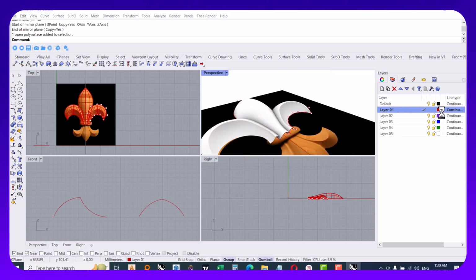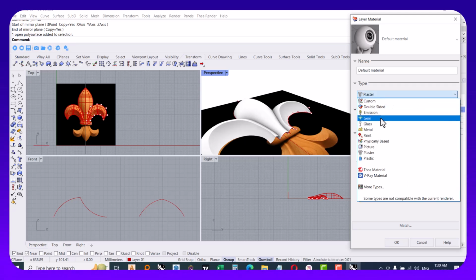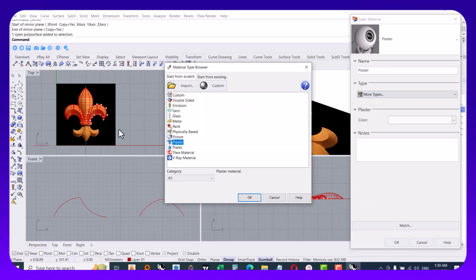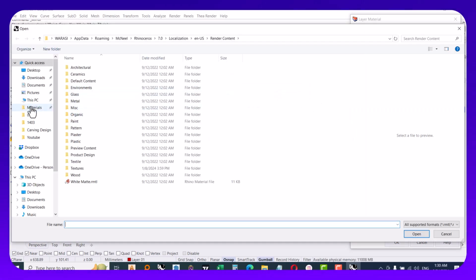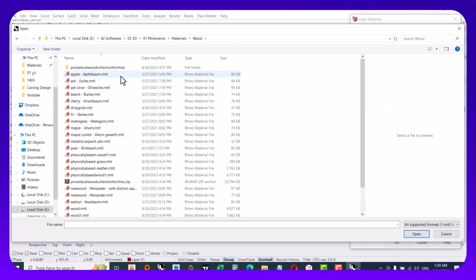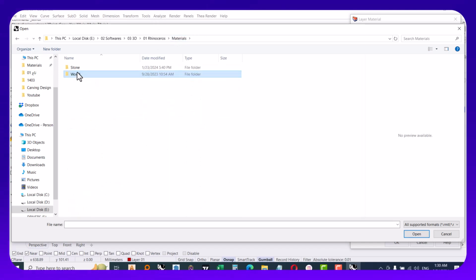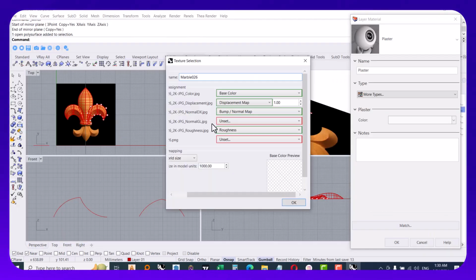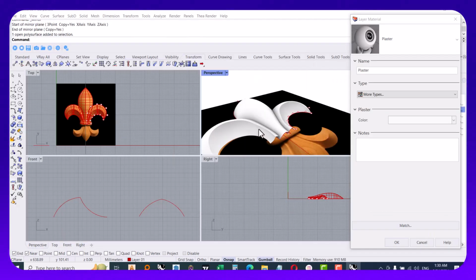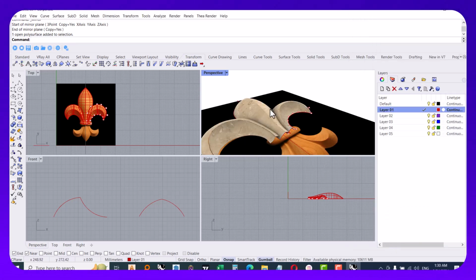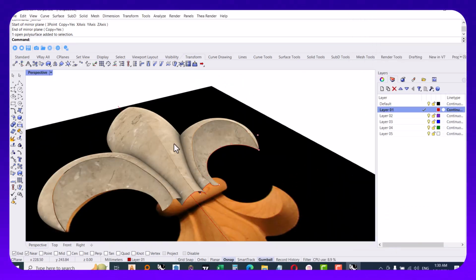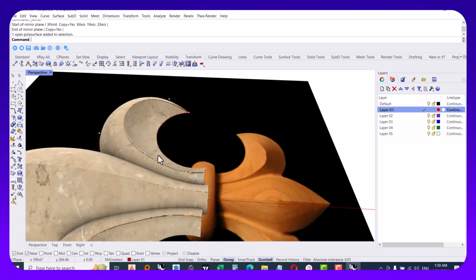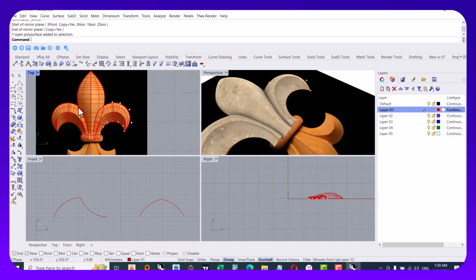I want to change the material, so let me choose a texture, a different texture. Let's go to stone and choose this texture. It's better. Look at this. Very nice. Very nice. But we are not done yet.